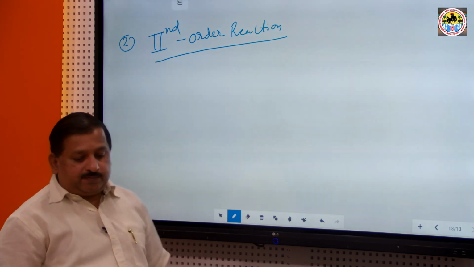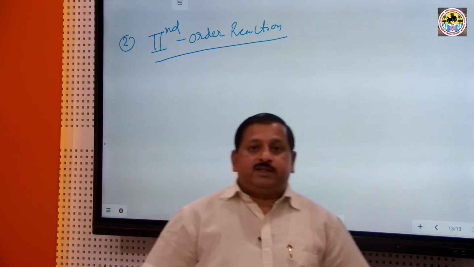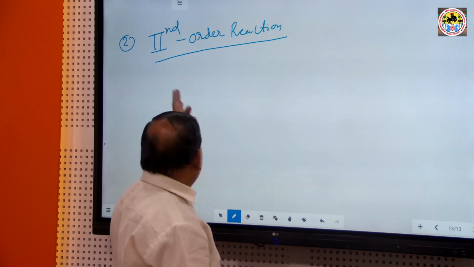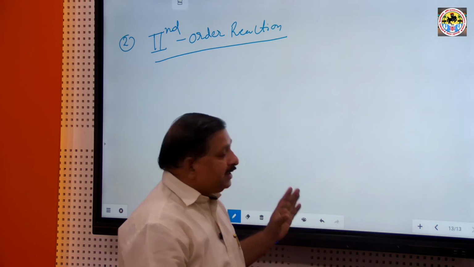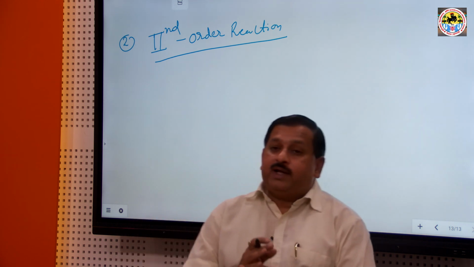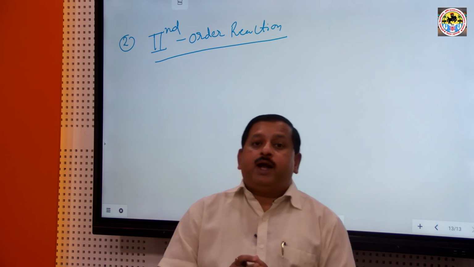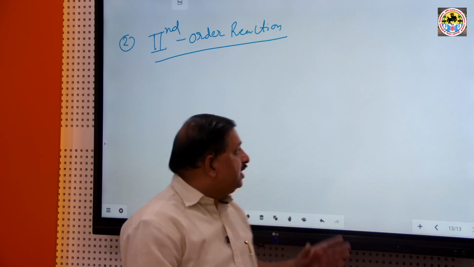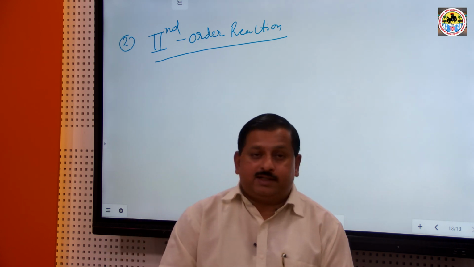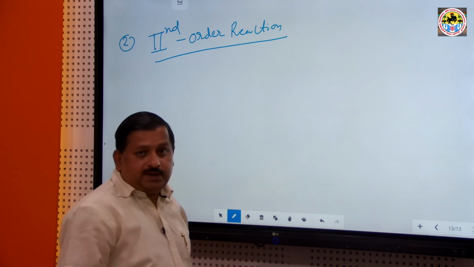Second order reactions. What are second order reactions? Second means two reactant molecules. Those reactions whose rate is determined by the concentration change of two reactant molecules during the reaction are known as second order reactions.